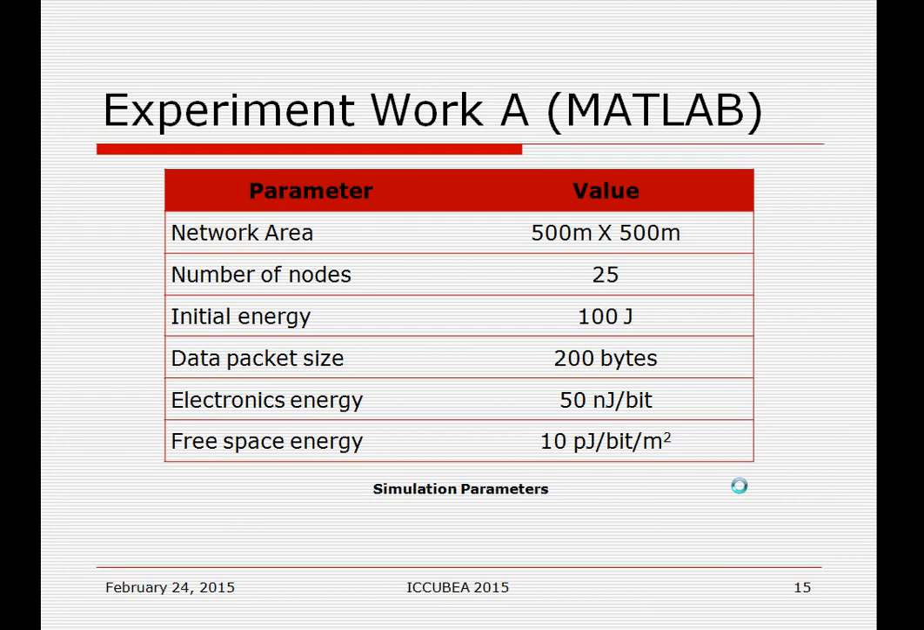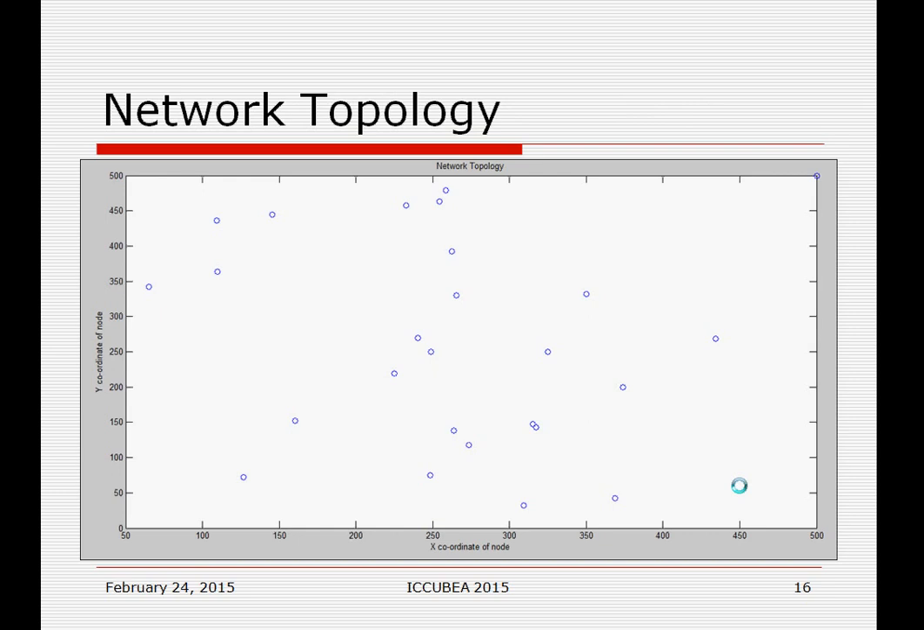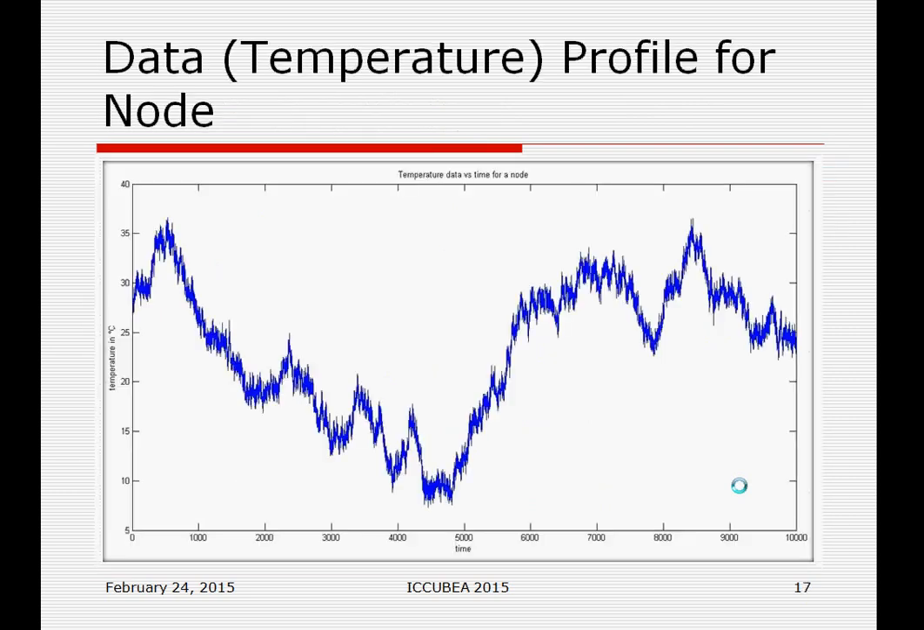Network area 500 by 500. Initial energy is 100 joule. Consider the topology: randomly deployed nodes, 25 nodes deployed in a 500 by 500 area. This is the temperature profile for the node. The simulation runs for 10,000 time units. This is a temperature profile, or data profile, for a node.